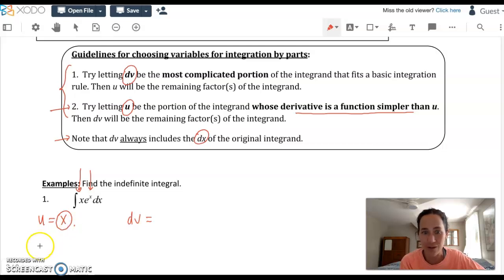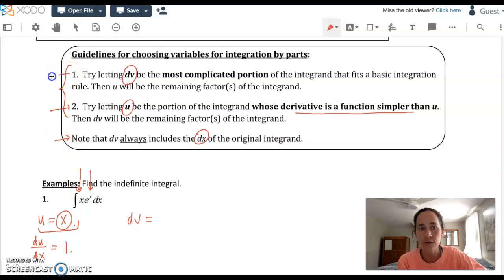The side work is that we take a derivative of this. So for the part that you choose to be u, we're going to find du dx, take a derivative, and we get a function simpler than x. We get the number 1. If we had chosen e to the x for u, it would be an easy derivative. E to the x is its own derivative, but it's not simpler than e to the x. So x was a good choice.